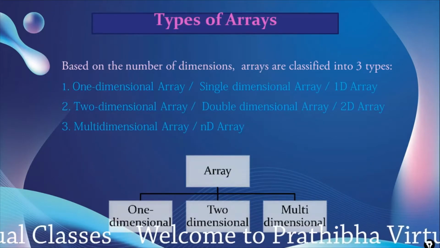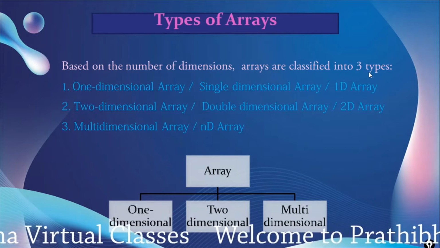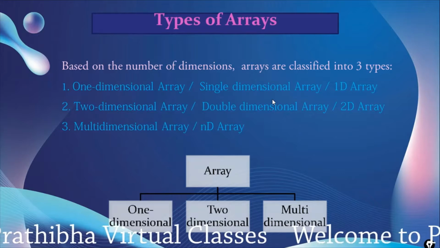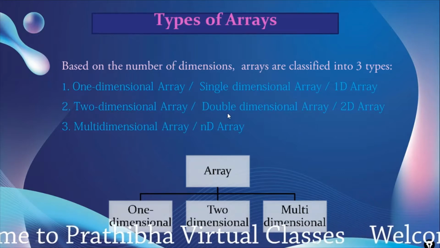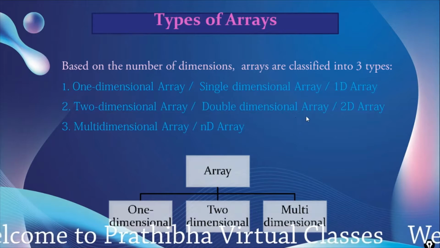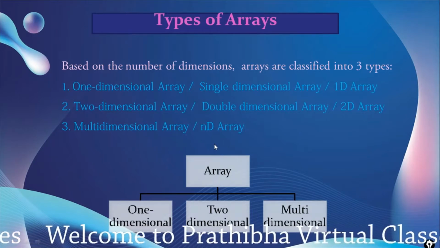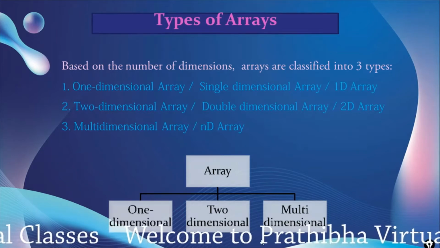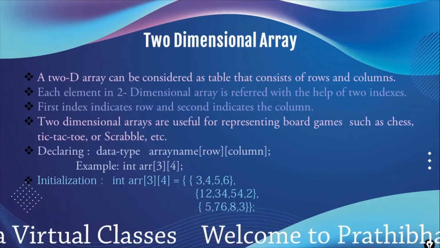Types of arrays. Based on the number of dimensions, arrays are classified into three. One-dimensional array, also known as single-dimensional array or 1D array. Two-dimensional array, also known as double-dimensional array or 2D array. And another is the multi-dimensional array or ND array. So arrays can be classified into one-dimensional, two-dimensional and multi-dimensional arrays.